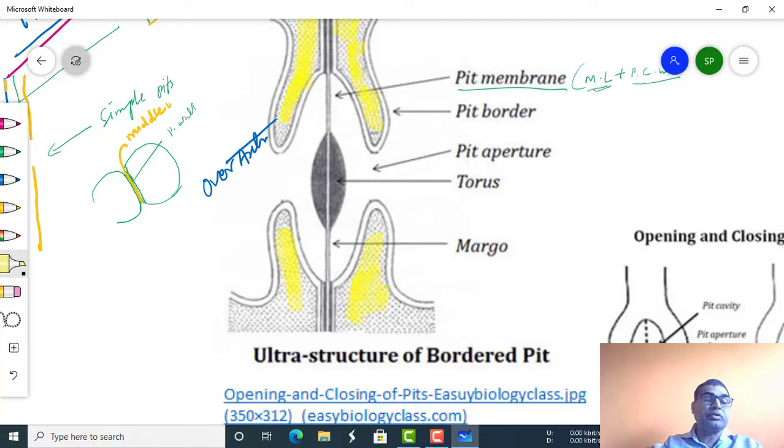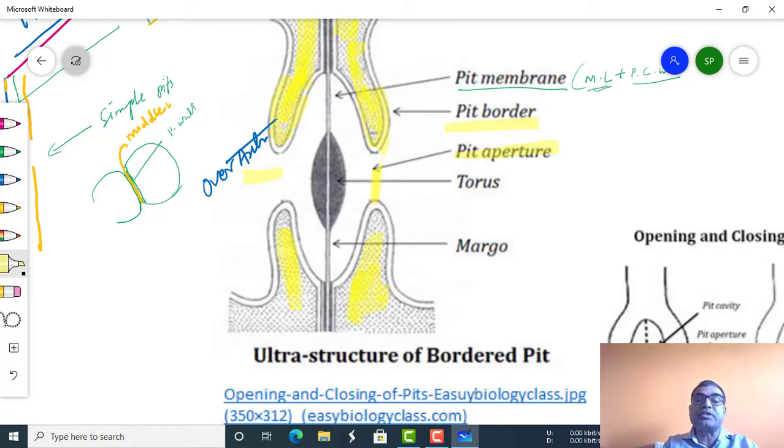This is the region of the pit aperture. Due to the overarching, the pit border is formed. So this one is the pit border, and this one is also a pit border. Due to the formation of such an overarching, such pits are formed